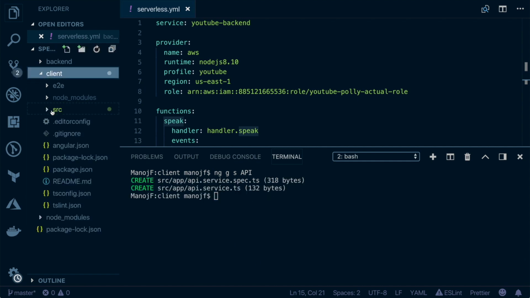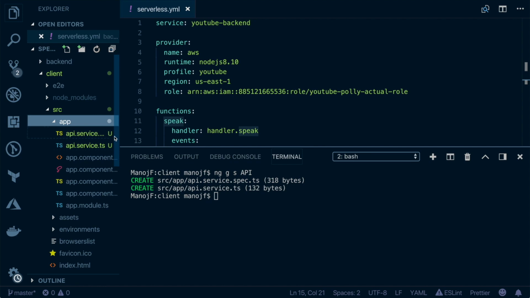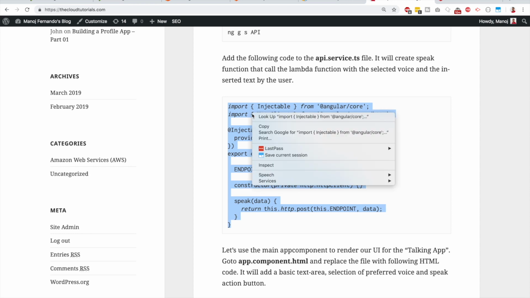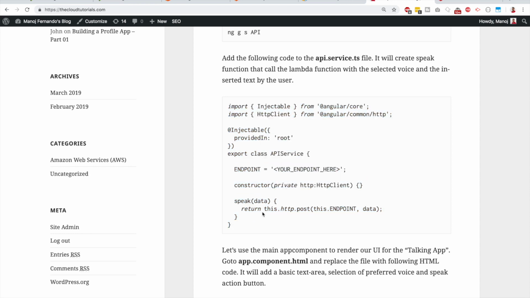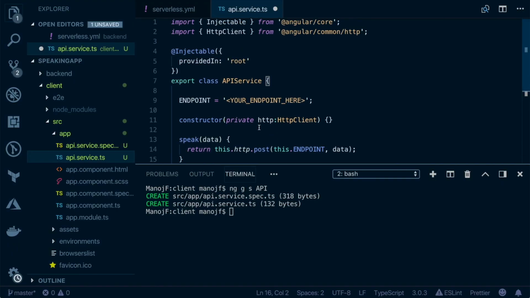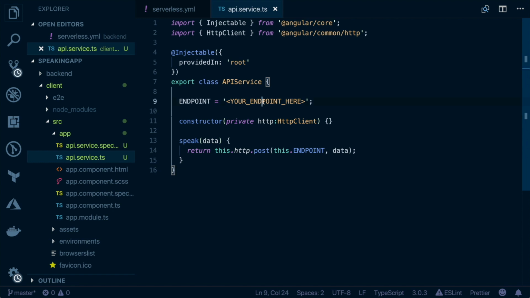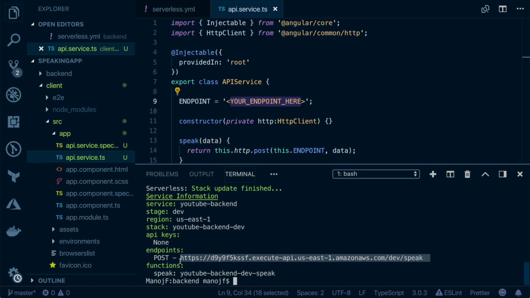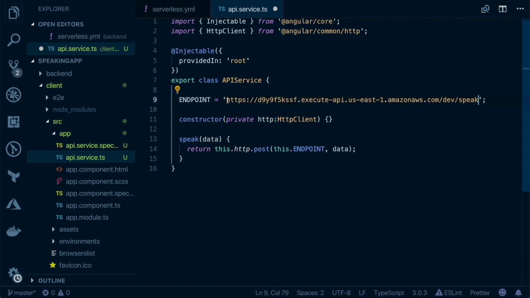If you expand the client folder and go into the source and go into the app, you should see api.service.ts. In the blog, we can copy in this code. This is nothing but a simple HTTP post call from our service to the backend. I will replace the code here, and you will see a placeholder to paste the endpoint. I'll go to my earlier bash shell, copy this post endpoint and replace it here. So in our service, we have a method that sends a post request to our endpoint, which is /dev/speak, that will call our Lambda function.